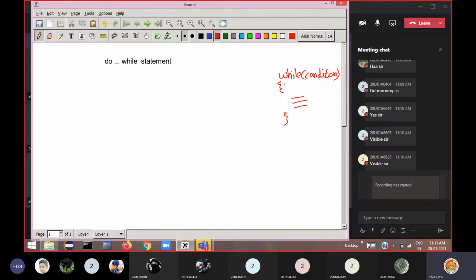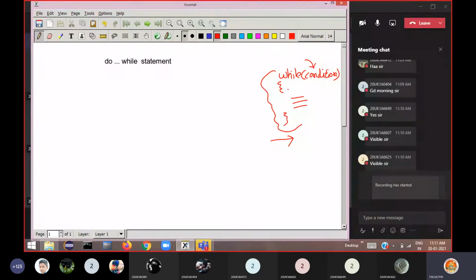Okay, so in the first instance, the first time when the condition is checked here, if the condition is false, then this entire body of the loop is not executed. Directly control comes out of the loop. So that means if the condition is 0, the condition is false, the first time, then this while loop is executed 0 times.